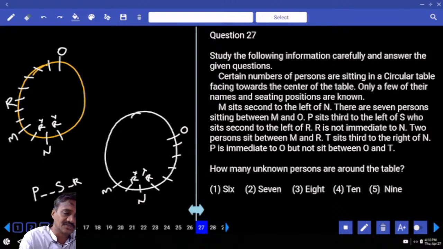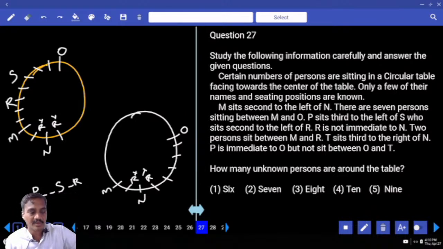Now if R is here, where should this S be? S is here. And if S is here, and P sits third to the left of S, are you getting the answer or not? Now between P and S, how many people must be there? There must be exactly 2 people. M sits second to the left of N.